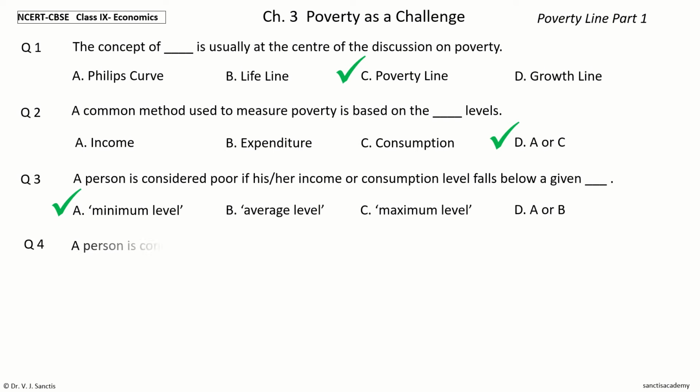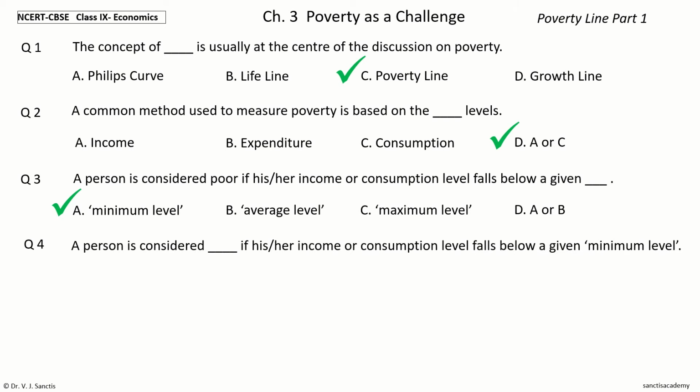Question 4. A person is considered dash if his or her income or consumption level falls below a given minimum level. The options are poor, rich, standard, unhealthy. Your time to choose. And the answer is poor. So, a person is considered poor if his or her income or consumption level falls below a given minimum level.